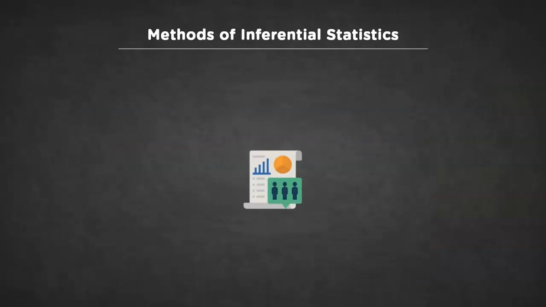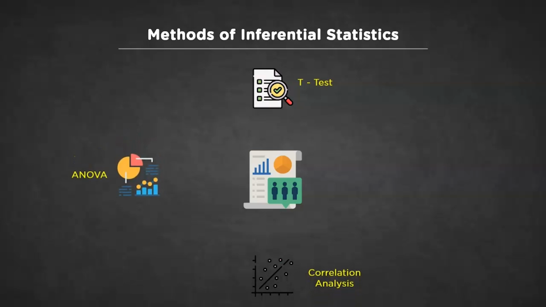There are many different statistical methods within the inferential statistical branch, and it would be impossible for us to discuss all of them in this session. Hence, we'll just have a look at a few most commonly used inferential statistics methods so that you can have a solid starting point. Firstly, we'll look at the t-test statistical method. Then we'll discover ANOVA and correlation analysis. Finally, we'll delve into details of regression analysis.